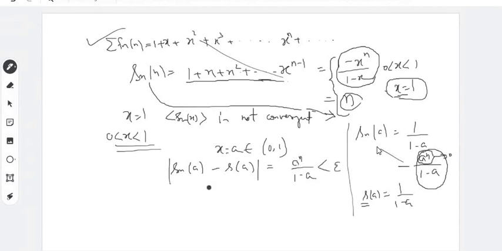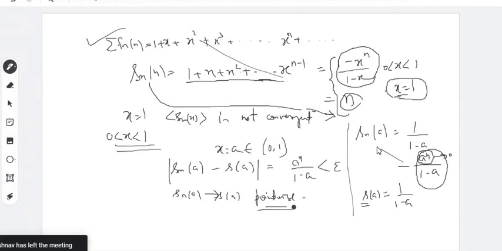So therefore, if you fix this a, Sn a converges to Sa pointwise. Just pointwise. Is it okay? Yes, sir. And therefore, this infinite series sigma fn x converges pointwise.